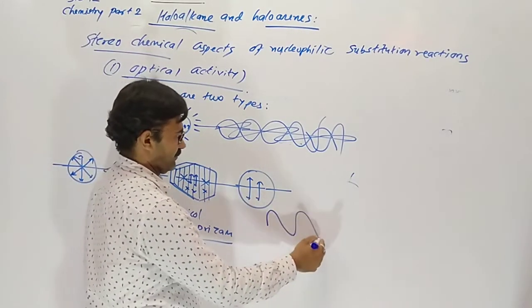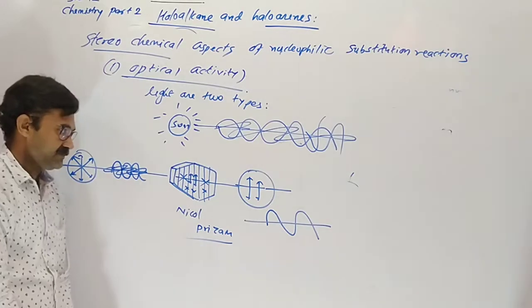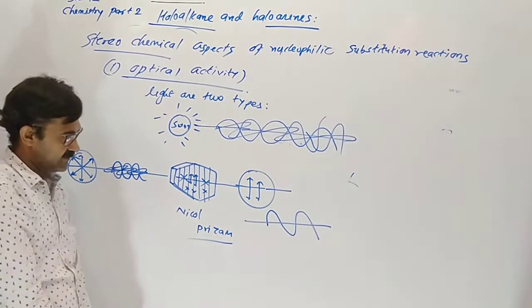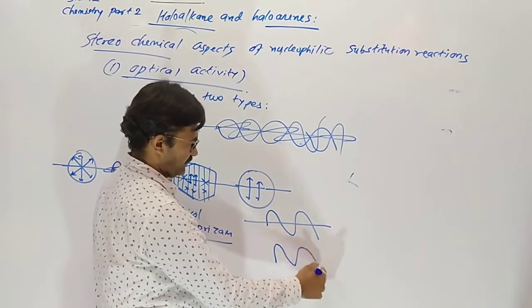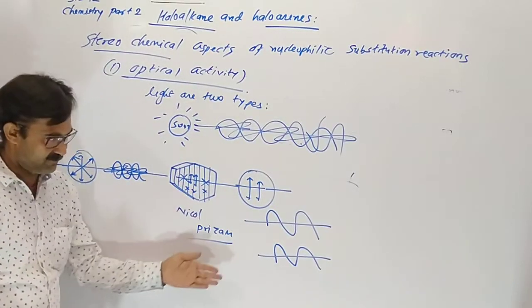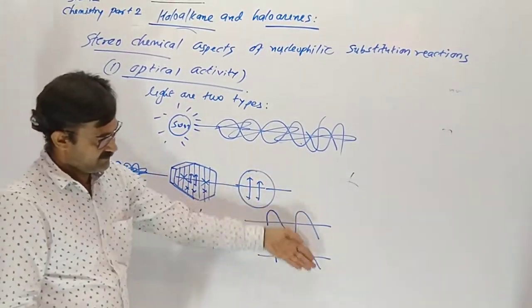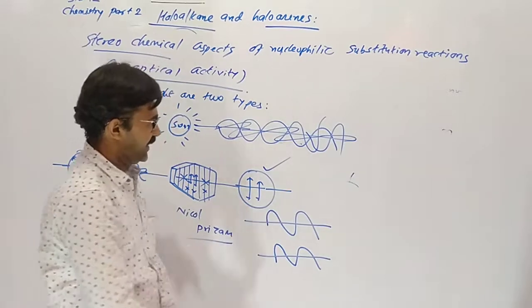So now the emitted light from the Nicol prism will be polarized in the same one plane. Yes, this is the polarized light.